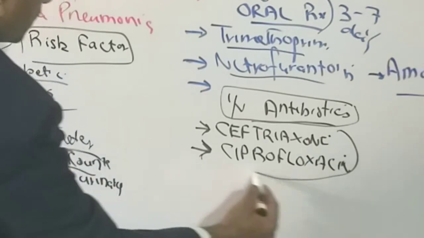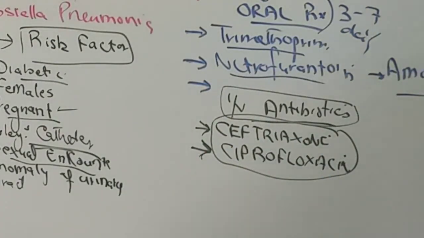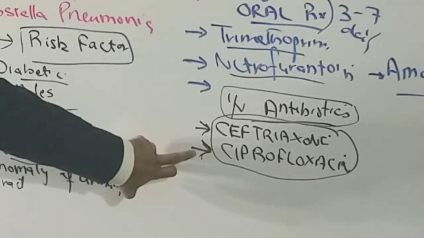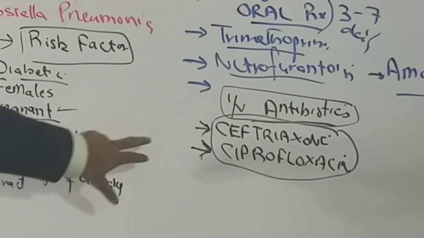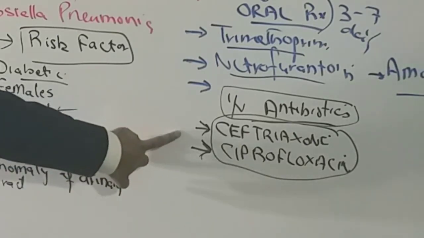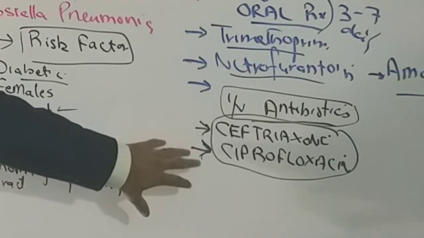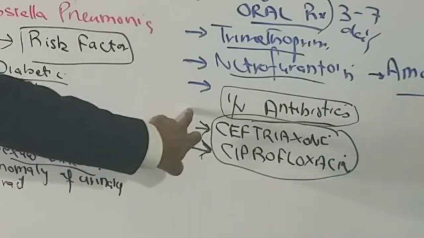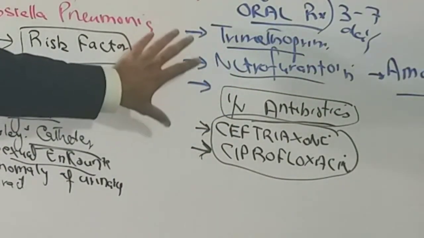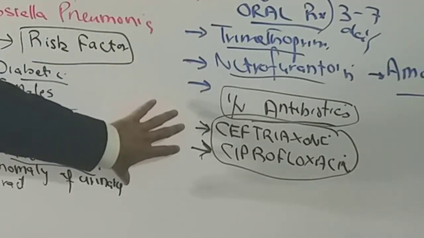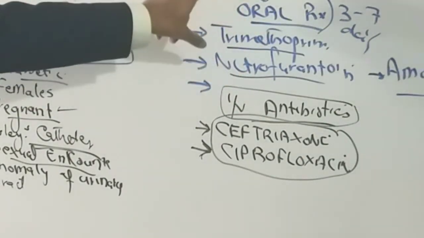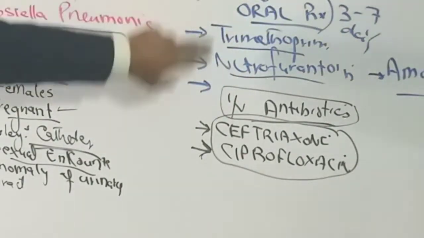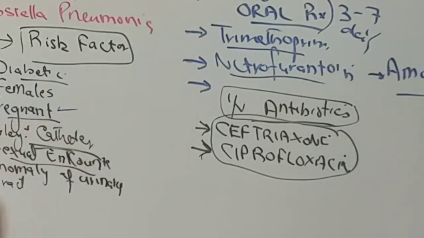So either one should be started for those patients who are suffering from upper urinary tract infection or a complicated one. These intravenous antibiotics are given for as long as the patient has the fever. Once the patient is off the fever or the temperature is normal, you can switch them back to some oral antibiotic, and these antibiotics need to be given for a longer period of time as compared to the uncomplicated or lower urinary tract infection. So this is how we treat them.